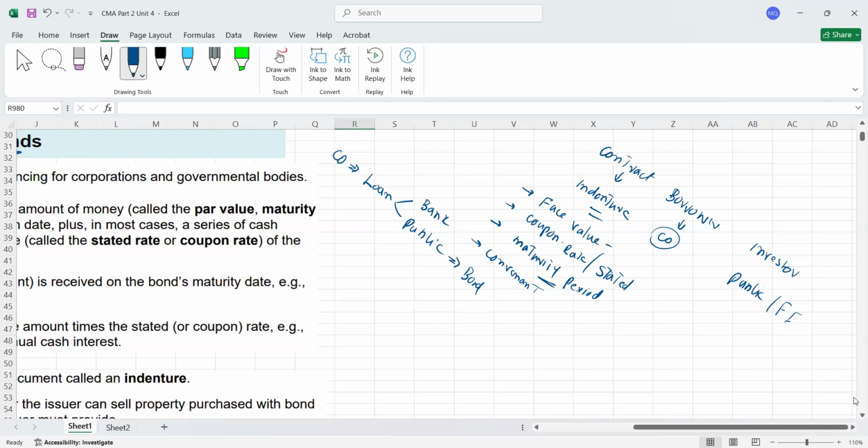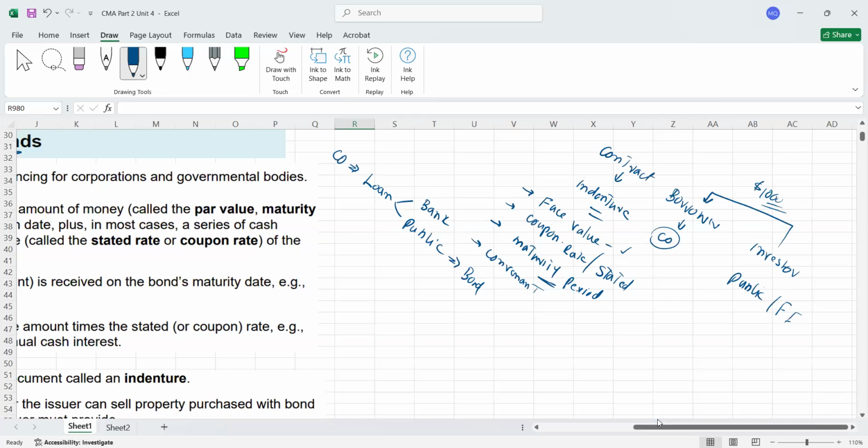Now, this is the general idea I have given to you. So when as an investor you buy the bonds, actually you are lending money to the company. For example, if the bond face value is $1,000, face value means whatever is written on the face of the bond, that's the face value. It's also called nominal value as well.